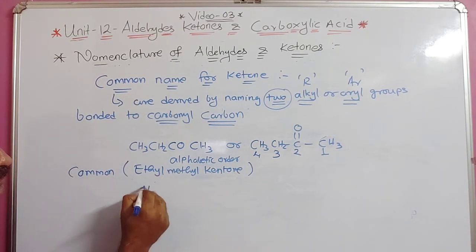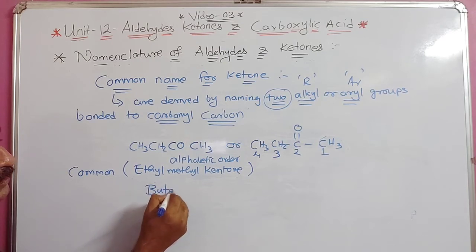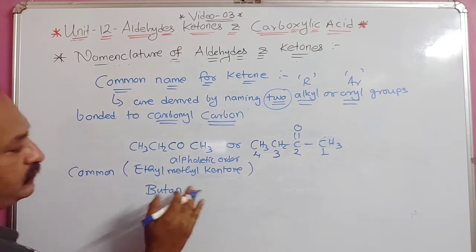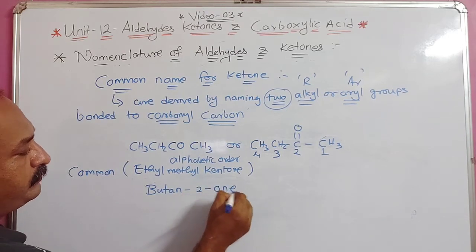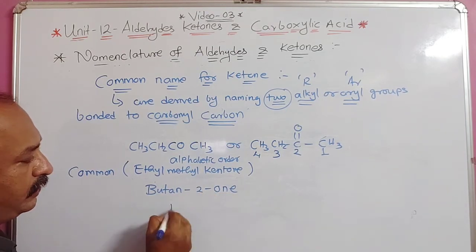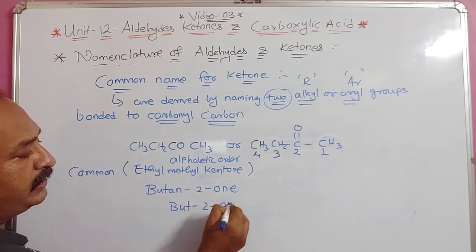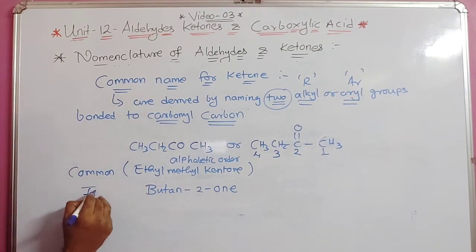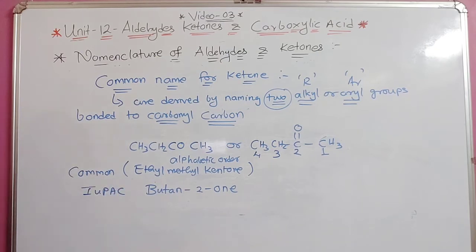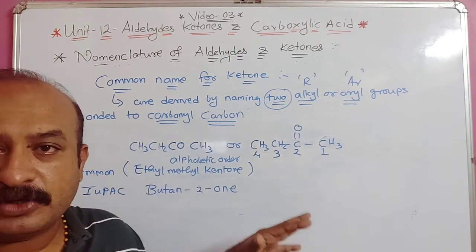So what will be the other name? Butane 2-ONE, you can write. E I have removed and ONE I have added, or butan-2-one also we can write for the IUPAC name of this. No problem for this. Understood this part? Either butane you write or but also you can write. So this is the IUPAC name. So this is one method, common name and IUPAC name, what we have seen.